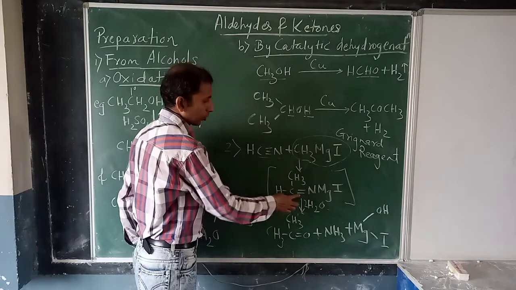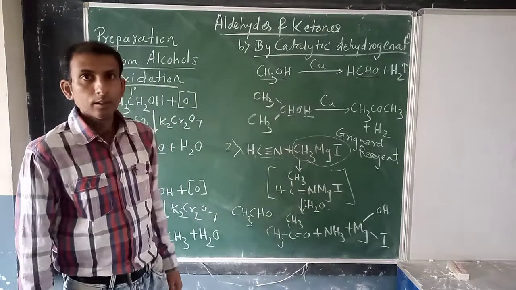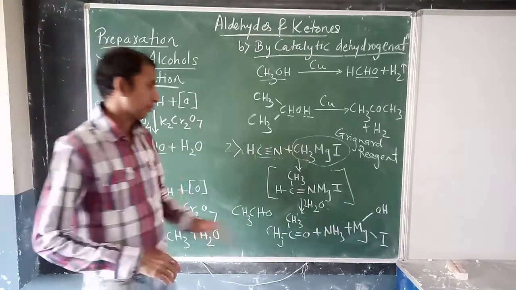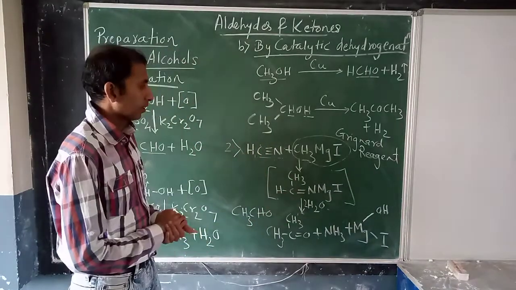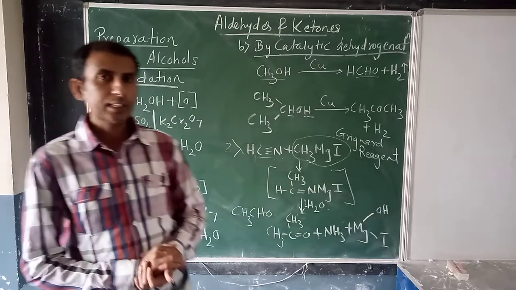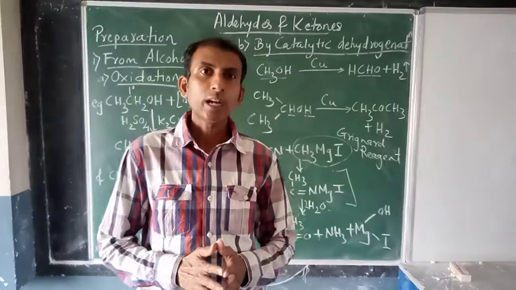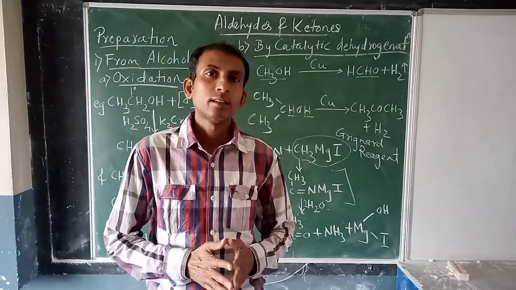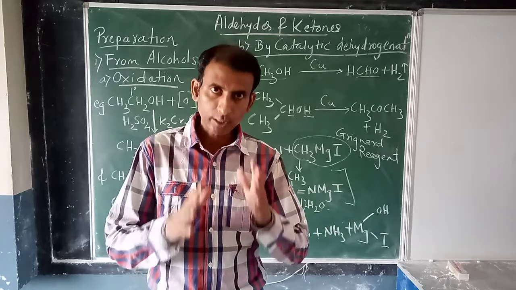The triple bond gets converted to a double bond, maintaining the valency of nitrogen and carbon both here. Now this is the intermediate. This intermediate is very unstable, highly unstable. So immediately it can undergo hydrolysis.